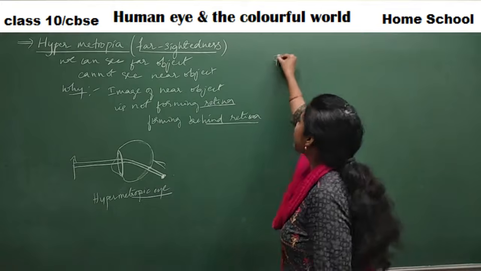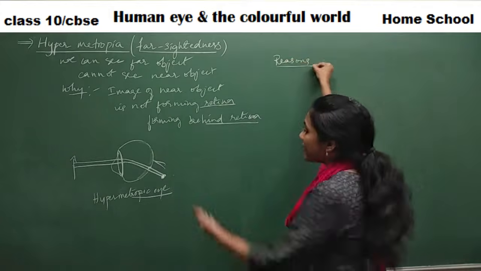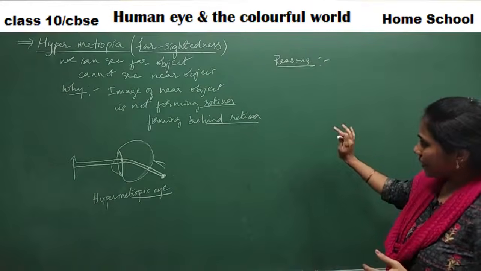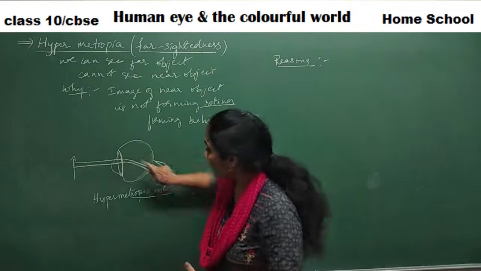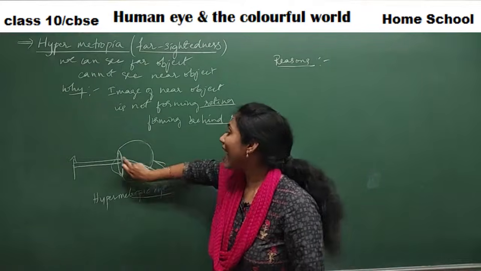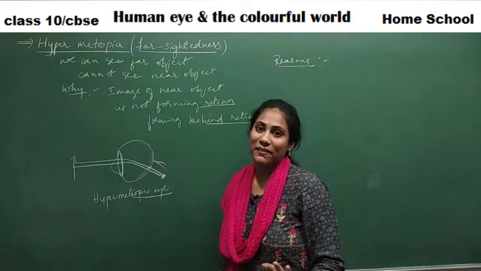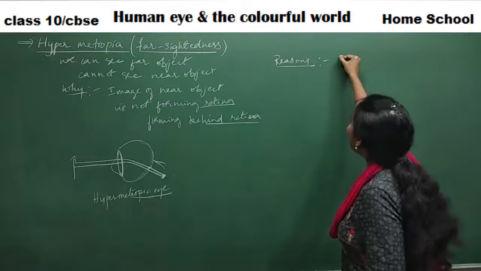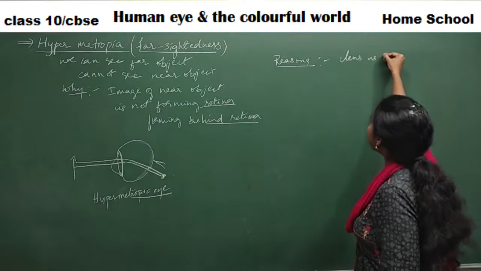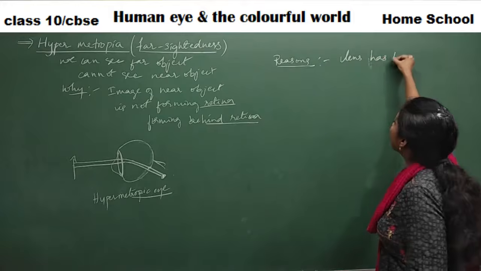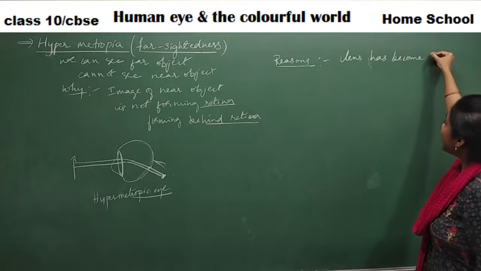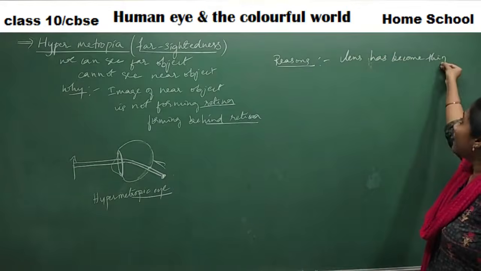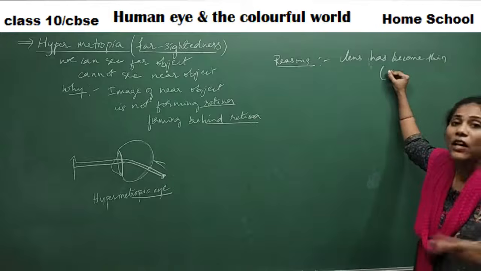And now what are the reasons for this? And you know, reasons or causes are one and the same. See, the first reason is, if the image has to form on the retina, our lens should become thicker, guys, right? Maybe the lens is not becoming thicker here. Our lens has become thin. Instead of becoming thick, the lens has become thin. That may be the reason. If the lens has become thin, what happens here? The focal length cannot be decreased.